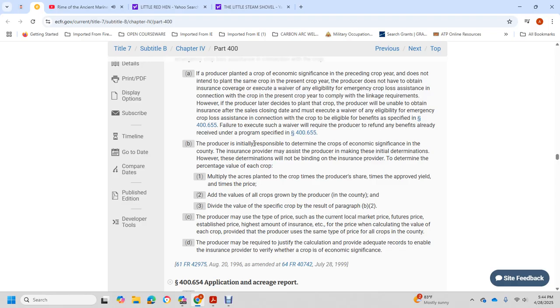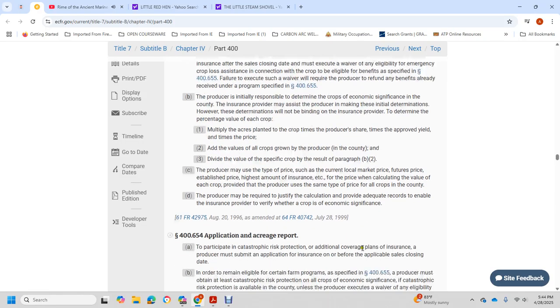The producer may choose the type of price, such as the current local market price, futures price, or estimated price, with the highest amount of insurance, for calculating the value of each crop, provided the producer uses the same type of price for all crops in the county. The producer may be required to justify the calculation and provide adequate records to enable the insurance provider to verify the crop's economic significance.